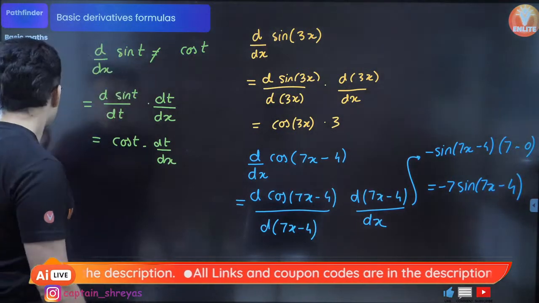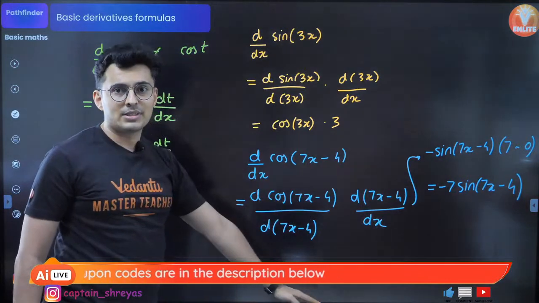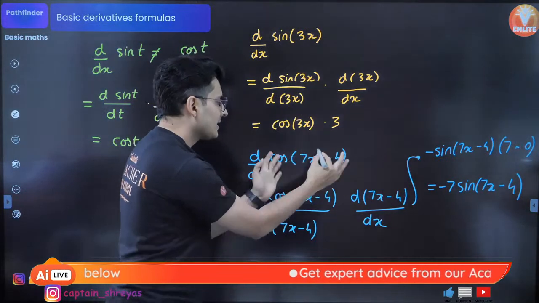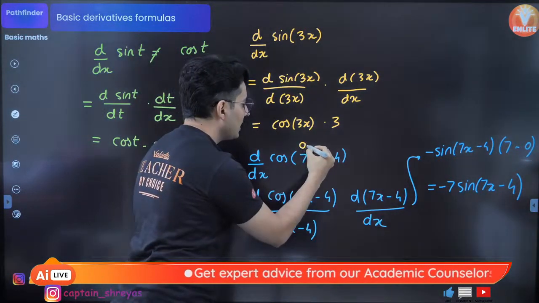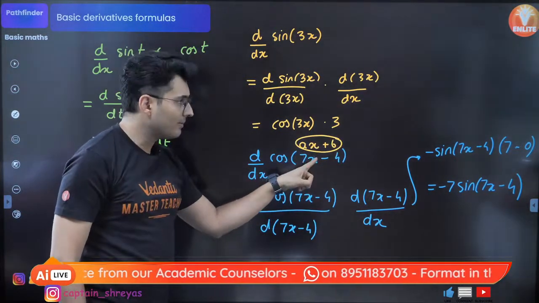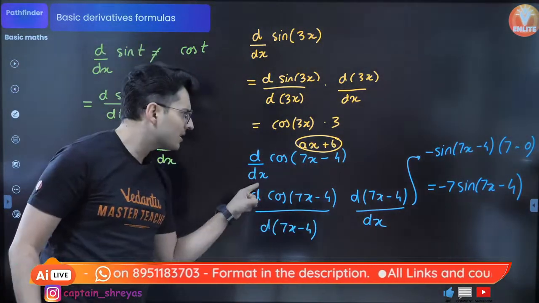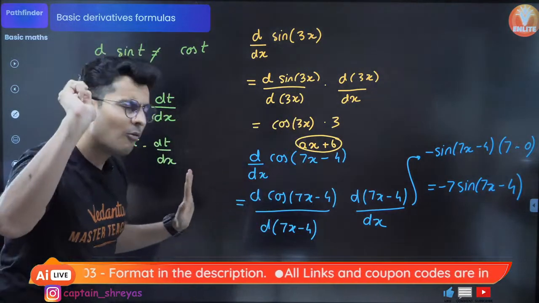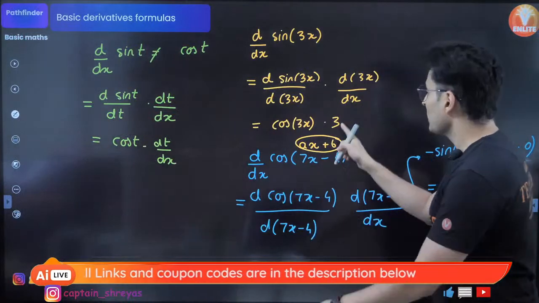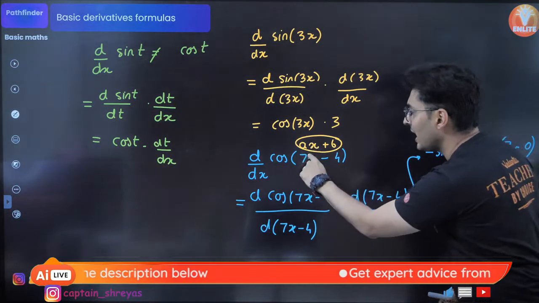Amazing. So guys, remember, for this kind of problems, you can skip all these steps. Just remember one thing. Whenever you see some function of the form ax plus b, where a is some multiplying factor and b is some constant, that a just comes outside. That's all. The a just comes outside, remaining as it is. One last example before we go ahead. Using this ax plus b rule, notice always that 7, that a, comes outside.